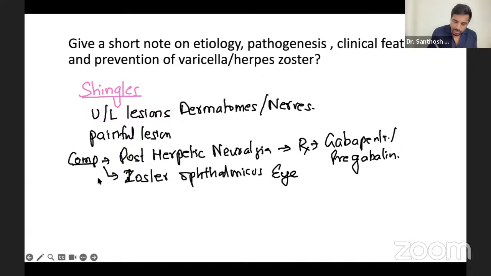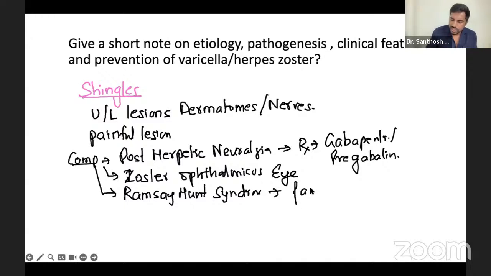Okay, zoster ophthalmicus. And one more also, Ramsay-Hunt syndrome. In Ramsay-Hunt syndrome, when it affects your geniculate ganglion, the patient has facial paralysis. They can have facial paralysis. That's all. These are the complications. And then, of course, the prevention.